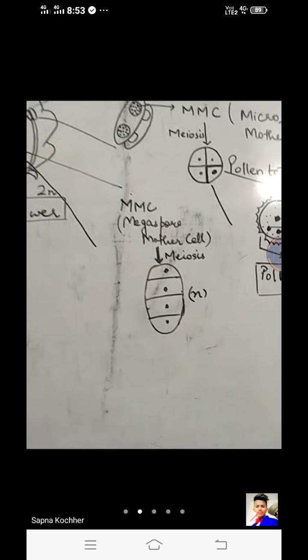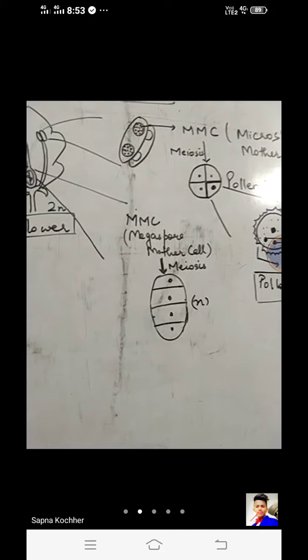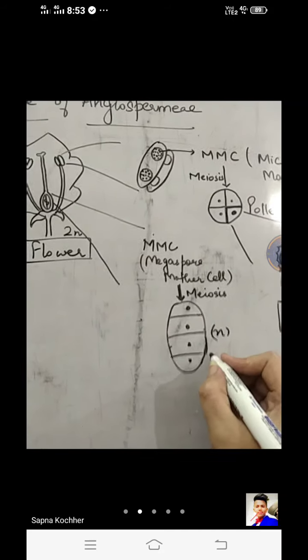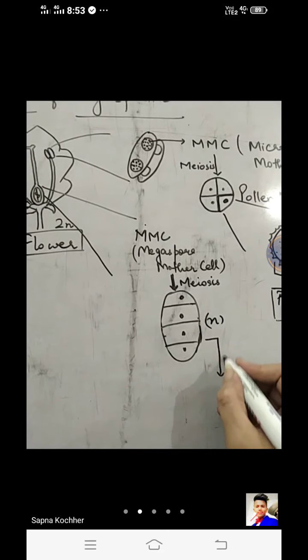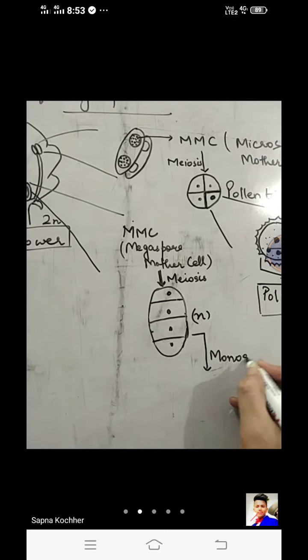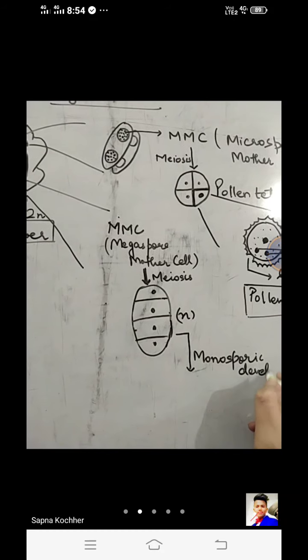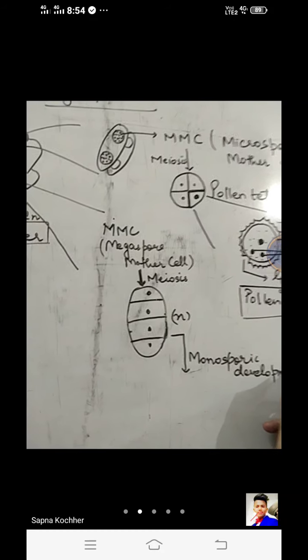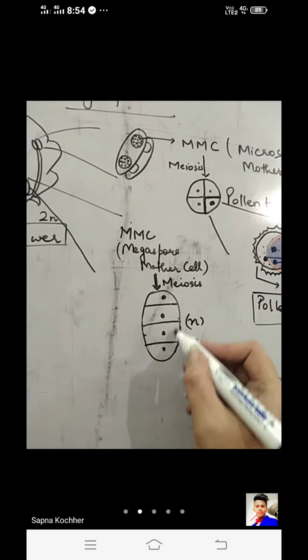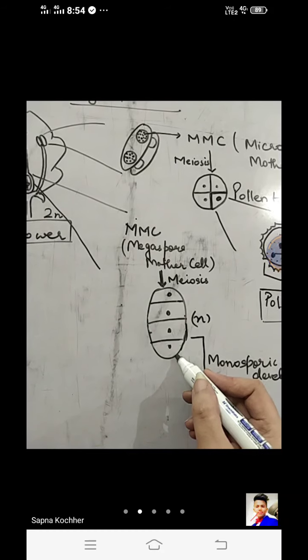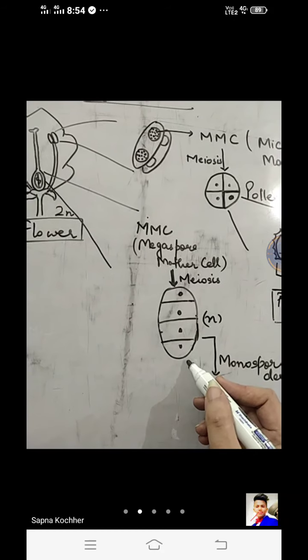Now there is one type of development taking place mostly in the angiospermic plants. We call that development a monosporic development. What is that monosporic development? Monosporic development in the flowering plants is the one in which 3 out of 4 get degenerated and only one megaspore becomes functional, right?